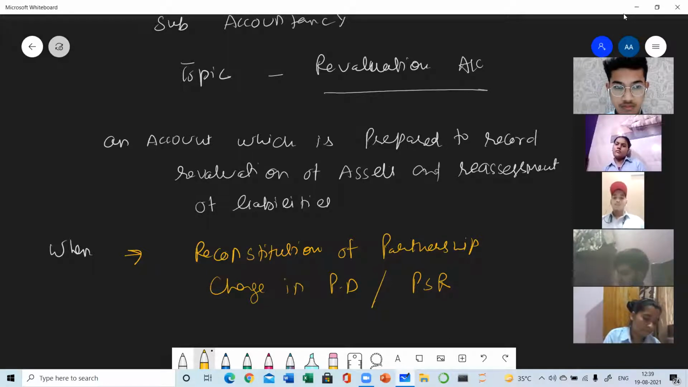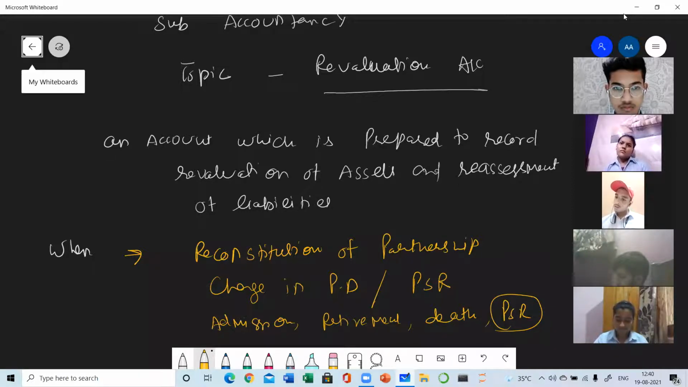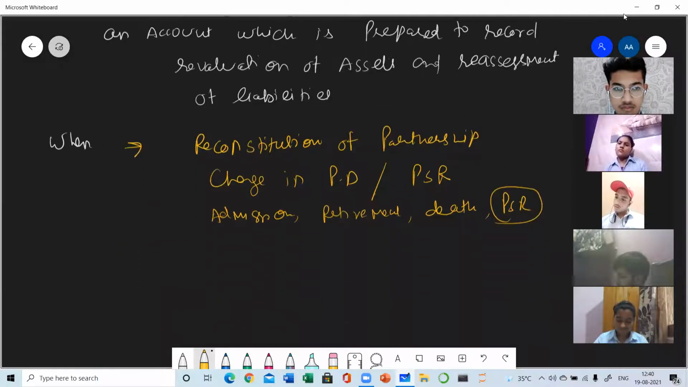And we all know the occasions when the partnership deed or the profit sharing ratio is changed, like with every admission, retirement, death, or change in ratio, the chapter which is going on, change in profit sharing ratio. So these are the occasions when we need to prepare the revaluation account. So both of these two are the one marker question.